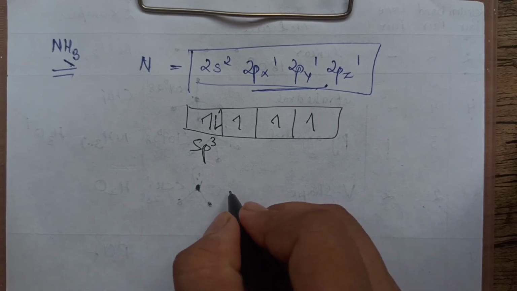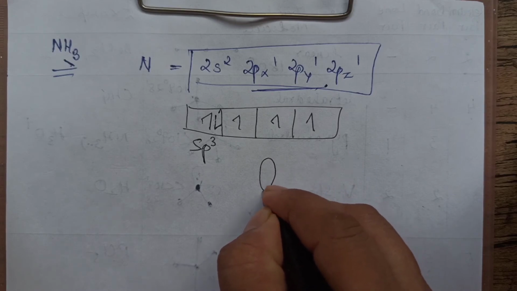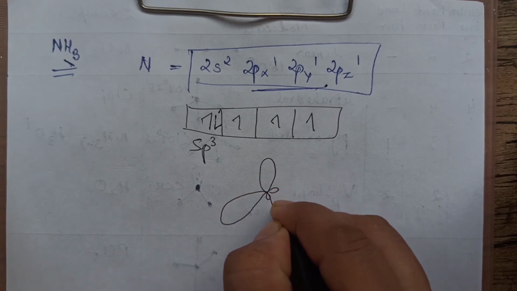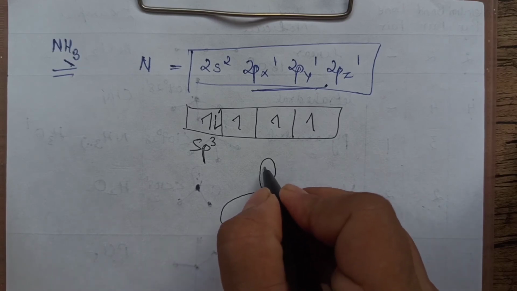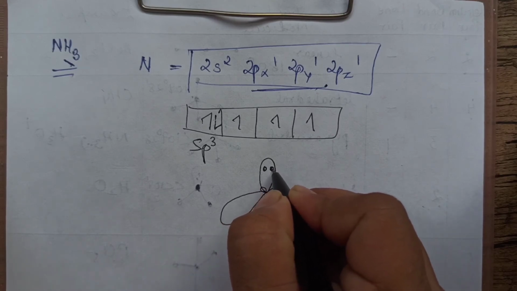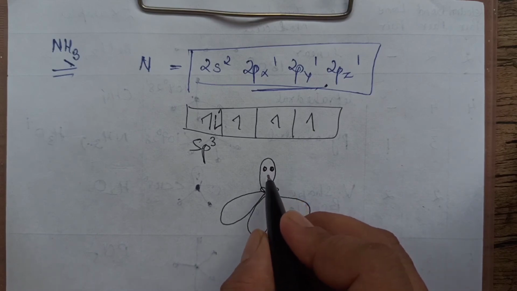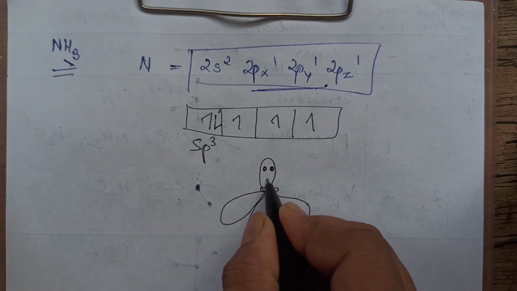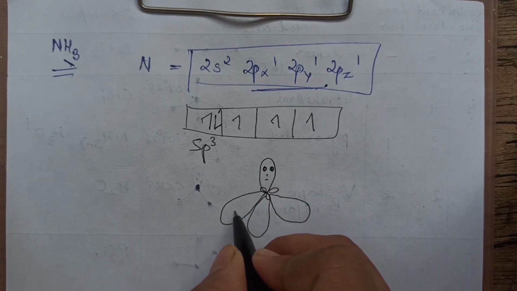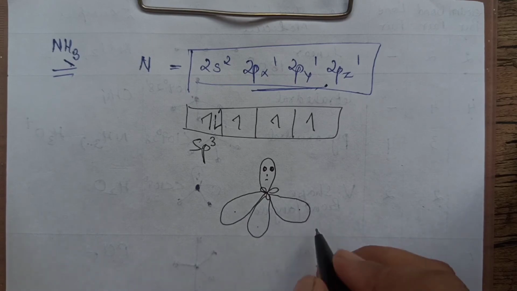Now, if I talk about geometry, they will be arranged in tetrahedral manner, where one of them is having a lone pair. So that will disturb the geometry and the shape will not be tetrahedral, it will be pyramidal. This is sp3 having one lone pair, and sp3 having one electron, three times.